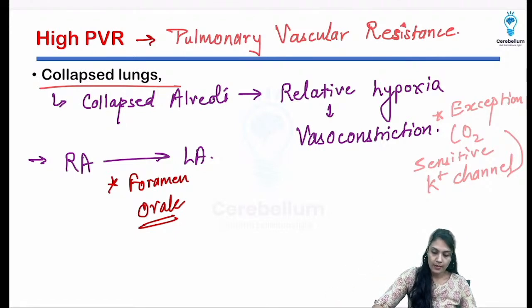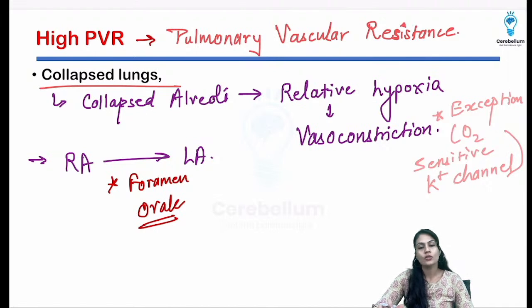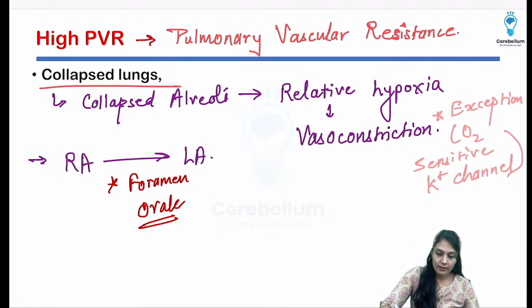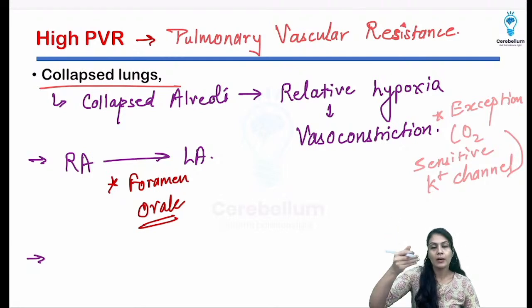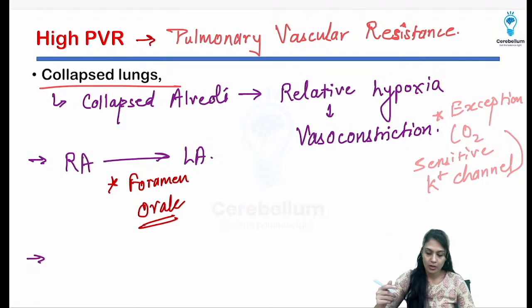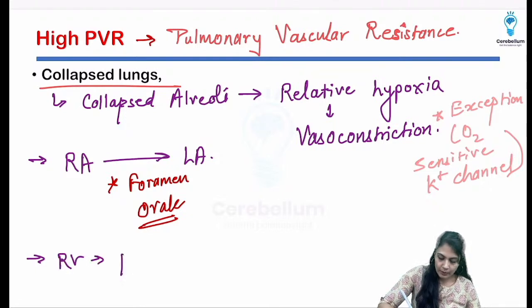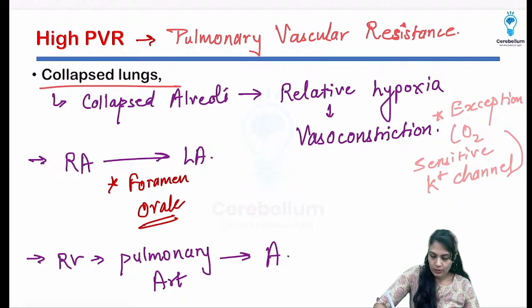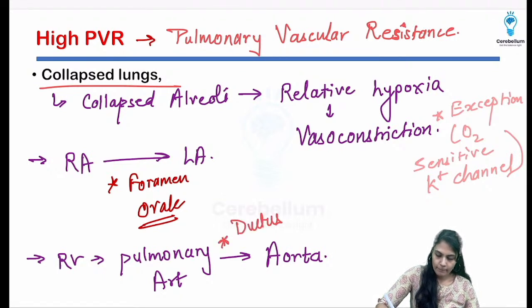Okay, so this is the thing, most of the blood is going to go from the right atrium towards the left atrium. And the second thing, I'll write it over here itself, because we have already made the chart that even from the superior vena cava, when the blood comes into the right atrium and goes into the right ventricle, from the right ventricle it will go into the pulmonary artery, but from the pulmonary artery most of the blood will go towards the aorta, right, and the thing which helps us, that is the ductus arteriosus.